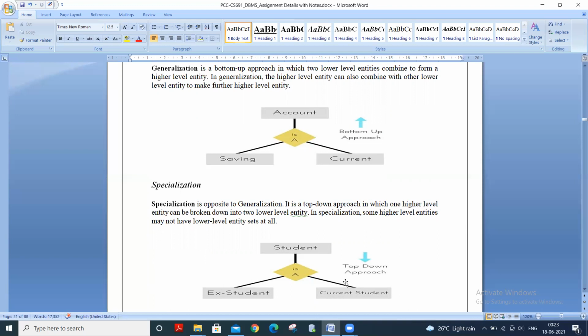So the generalization process starts with a number of entity sets and it creates the high level entity with the help of some common features. But the specialization process starts from a single entity set and it creates different entity sets by using some different features. In generalization, the differences and the similarities between lower entities are ignored to form the higher entity. But in case of specialization, the higher entity is split to form the lower entities.